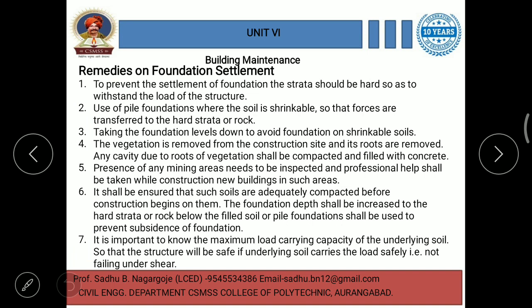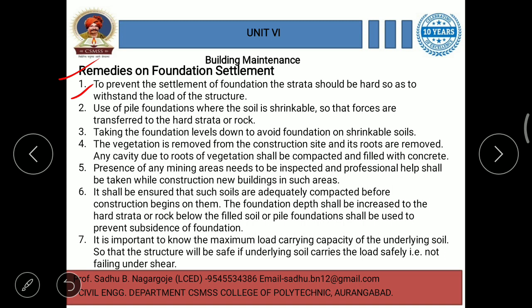So what should be the remedial measures for this foundation settlement? Remedies for foundation settlement are these: To prevent settlement of the foundation, the strata should be hard so as to withstand the load of the structure.